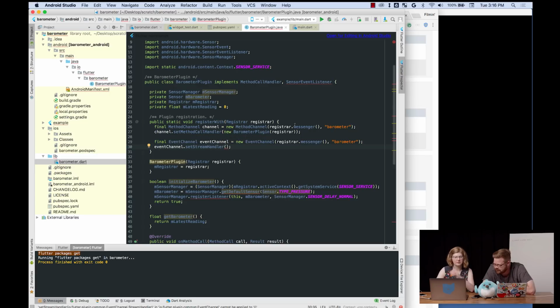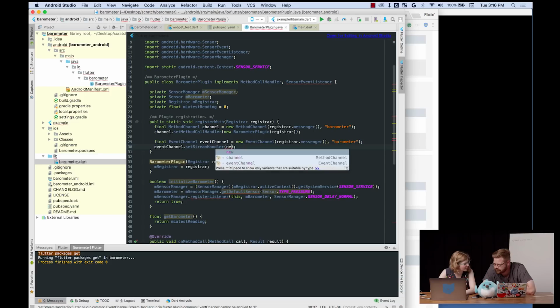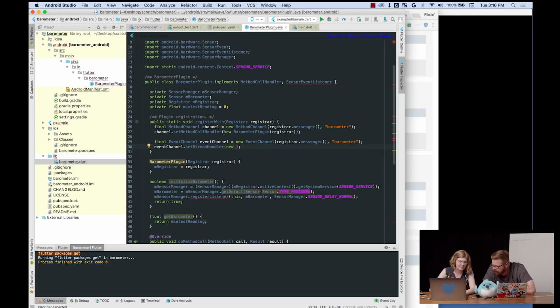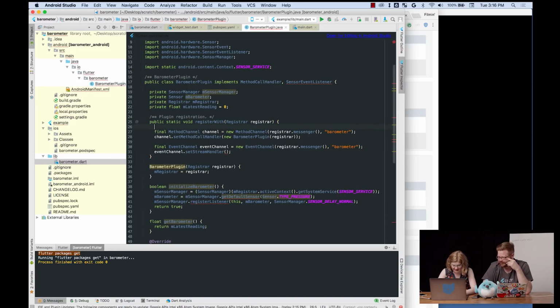Now, wait a minute. So why did we do a new here instead of, oh, it's a static. Okay. Yeah. Do we want the same object? No, probably not. A separate one in case. What I'm saying is, do we want to... I see what you're saying. We're going to want to have independent ones? I think so. No, I caught up with you. You're going to want to capture the... Wait. That's going to give us two separate instances of the plugin. That's what I was just asking. Yeah, no. What I was going to say is we should capture the same one. Pull that into a local variable, and then... Great. Yeah. No, you had it right to begin with. Okay.